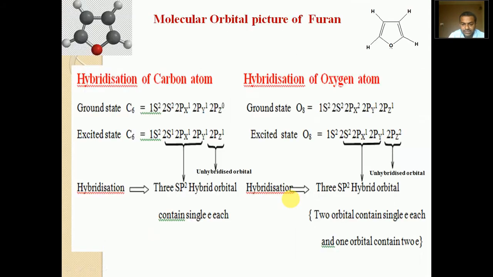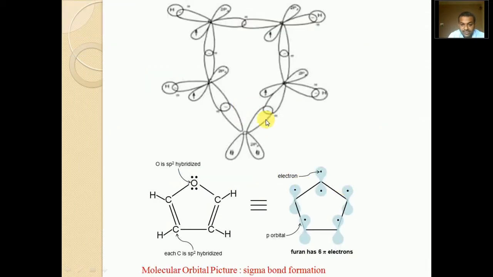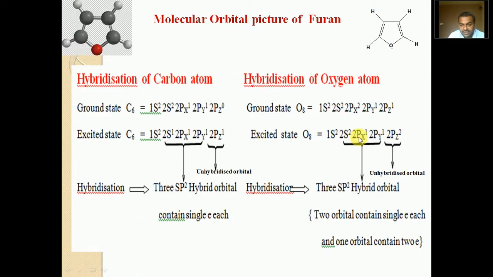As we see, the carbon's 3 hybrid orbitals form 3 sigma bonds. On oxygen, it forms 2 sigma bonds, and one hybrid orbital holds a lone pair. This hybrid orbital contains one pair of electrons and does not form a bond; it is present as a lone pair.